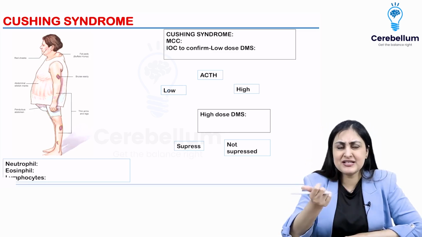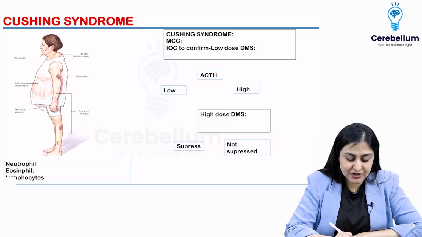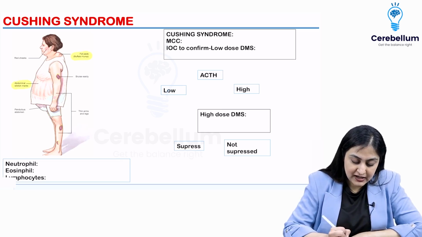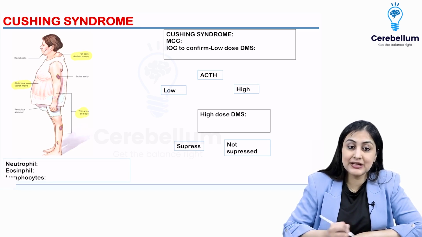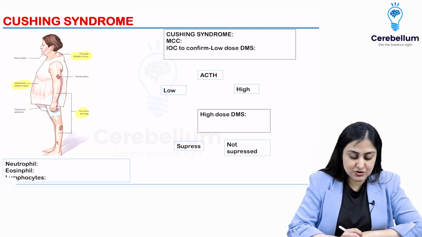How the patient presents, I know you know it from the first year itself. You're going to have this fat patient with buffalo hump. You're going to have these abdominal stria. You'll have thin arms and legs. You can have myopathy. I've taught you this in rheumat as well, that there's myopathy which is associated.